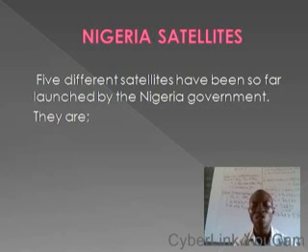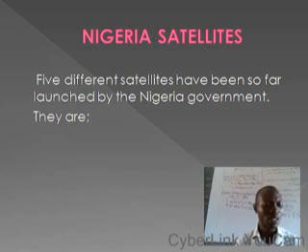So these 5 countries came together to create the habitable artificial satellite called the International Space Station. It's an effective satellite that has been in space for a very long period of time.